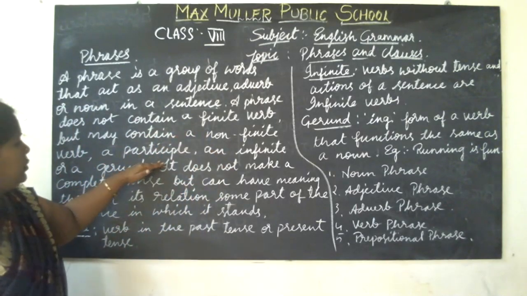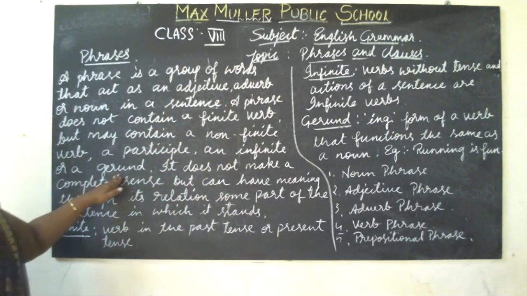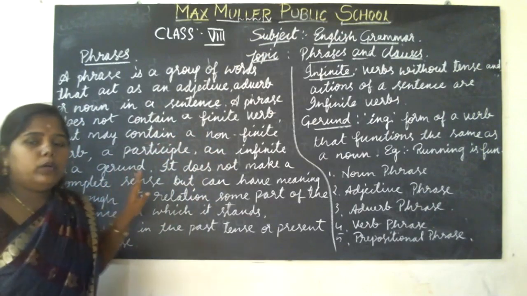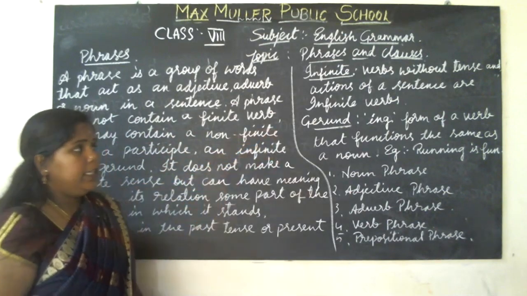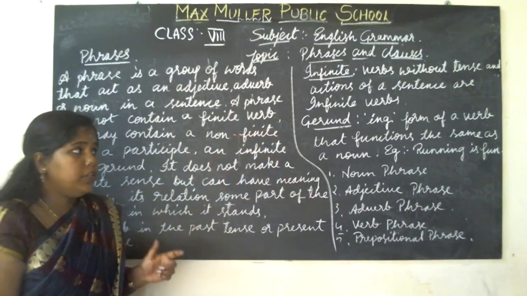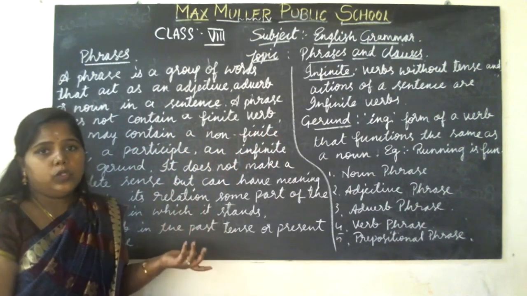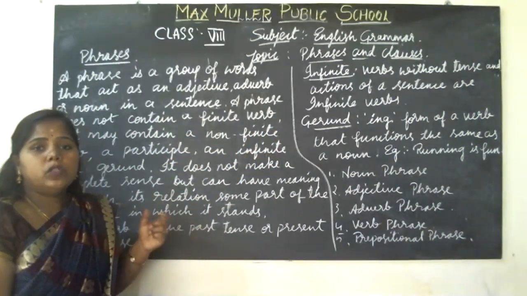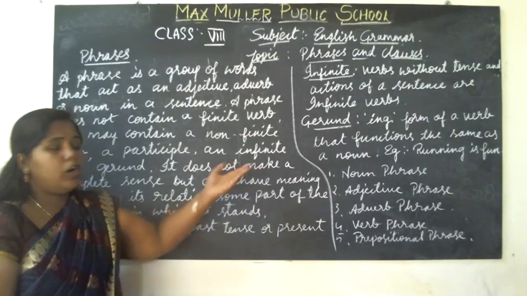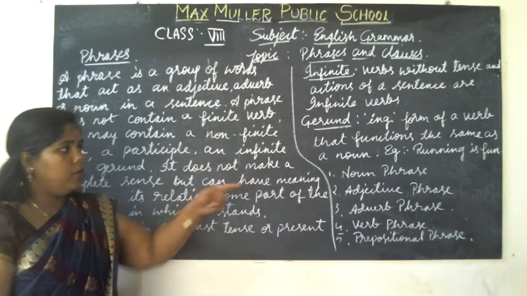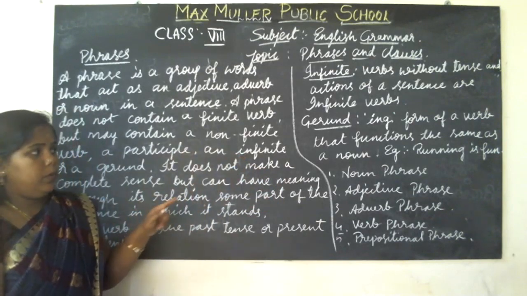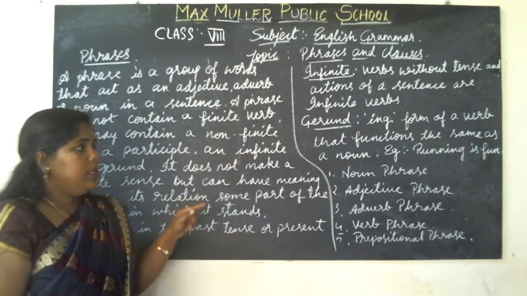So a participle, an infinitive, or a gerund. A gerund is the verb which contains the ing form. Gerund means the ing form of a verb that functions the same as a noun. For example, running is fun. Running is the ing form. Example what I gave: running is fun.